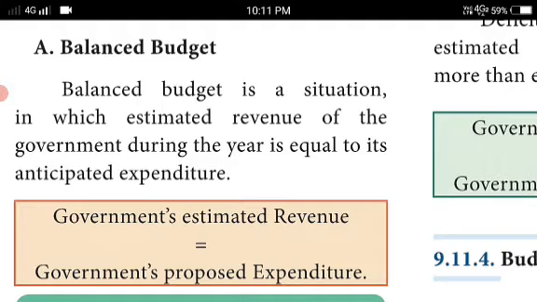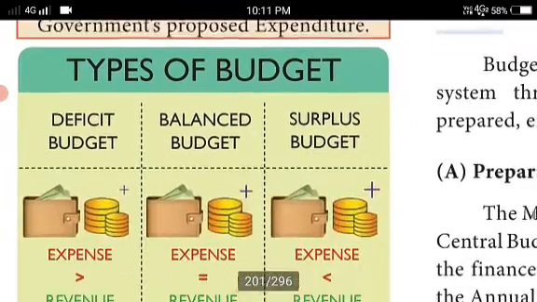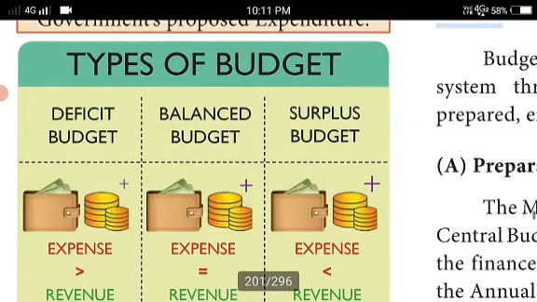So what are they saying here? It is a situation in which the estimated revenue of the government during the year is equal to its expenditure. Okay? This is balanced. This is a 2 mark question. The formula given here: the government's estimated revenue equals the government's proposed expenditure. So expenditure equals revenue, or revenue equals expenditure. Types of budget are given here. Go through the types of budget: deficit budget, balanced budget and surplus budget.